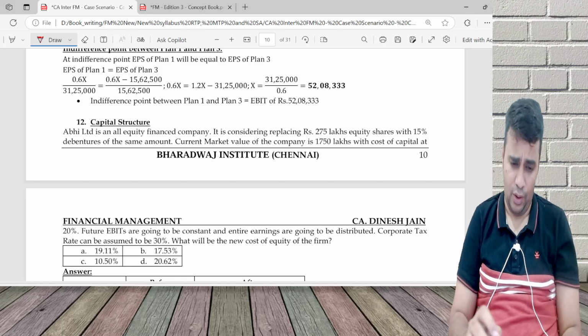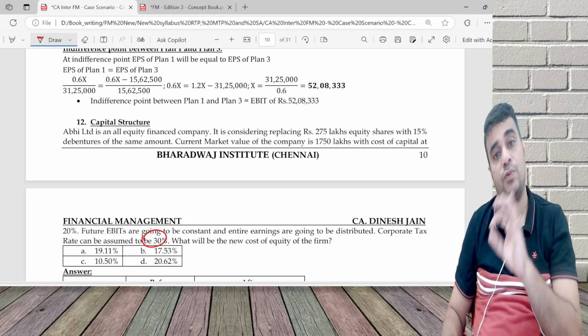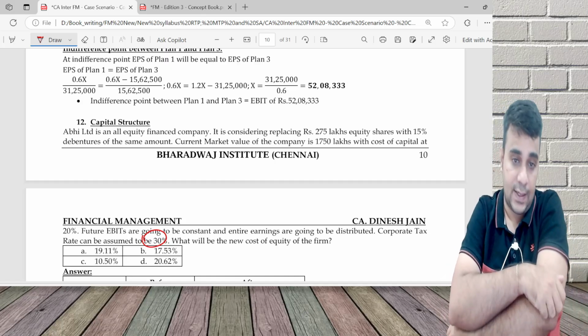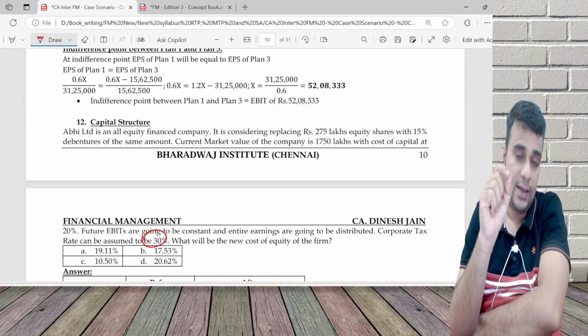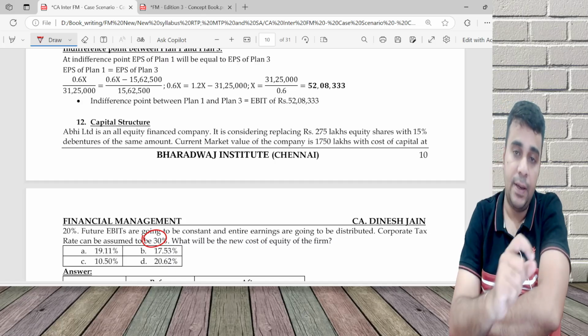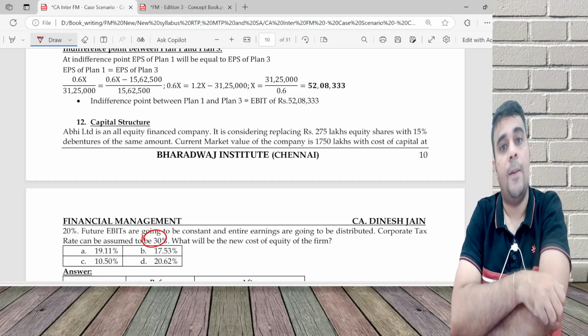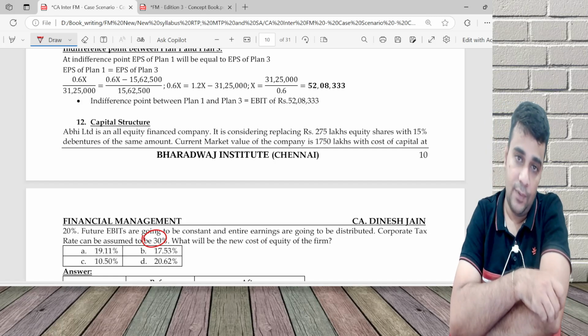Entire earning, corporate tax rate. Moment tax comes into picture, approach with the taxes. What does approach with taxes say? See, as of now it is an unlevered firm. What is unlevered? It does not have any borrowing as of now. It is called unlevered company.